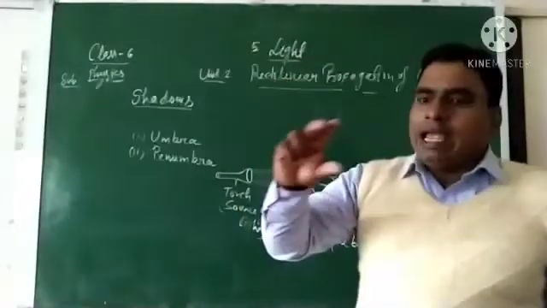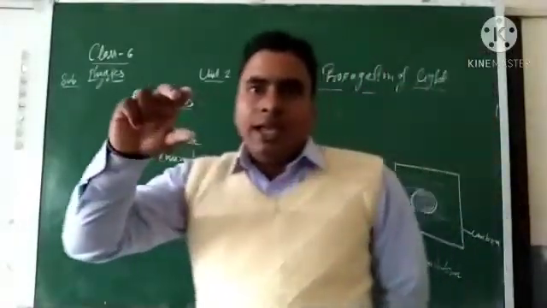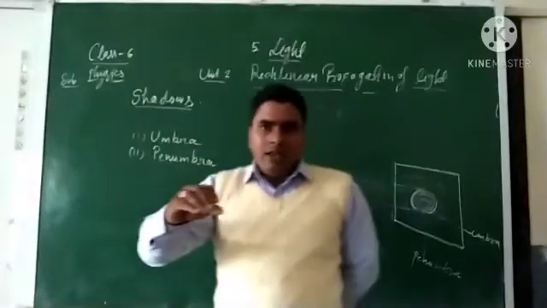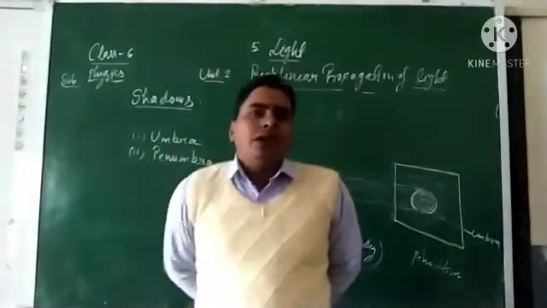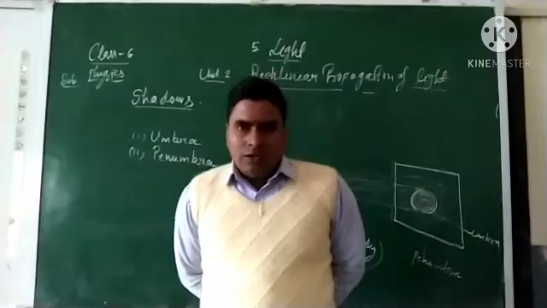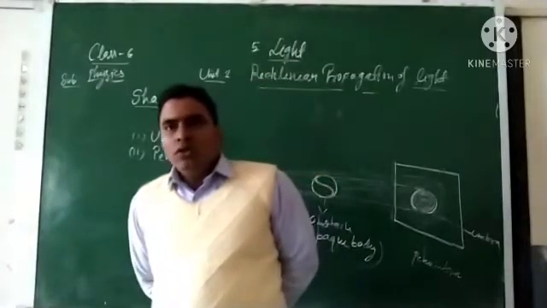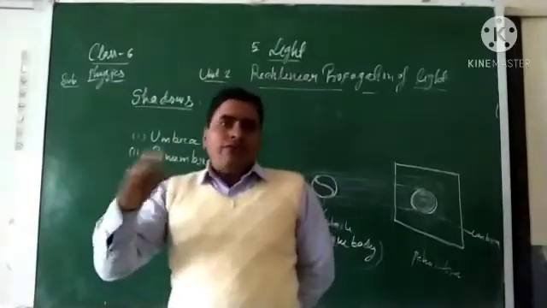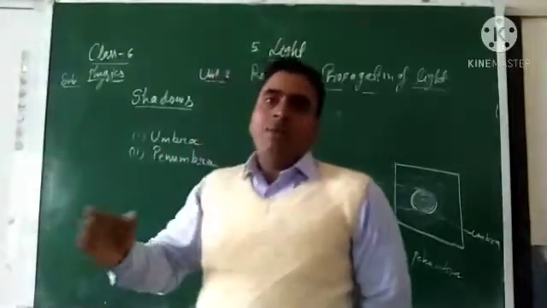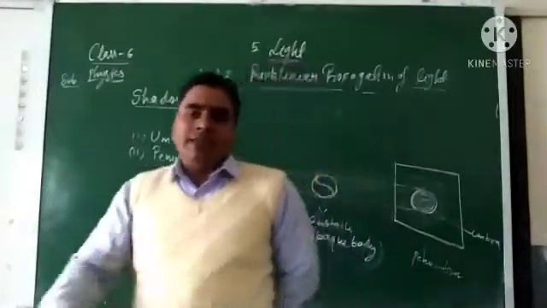So suppose an obstacle is present in the path of the light rays. The region which is formed behind the obstacle or opaque body on the screen